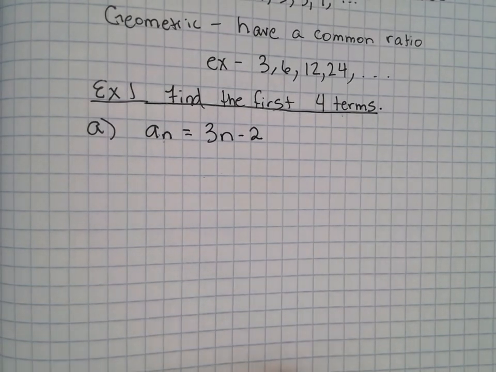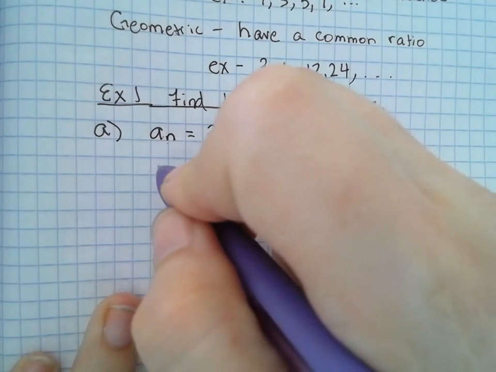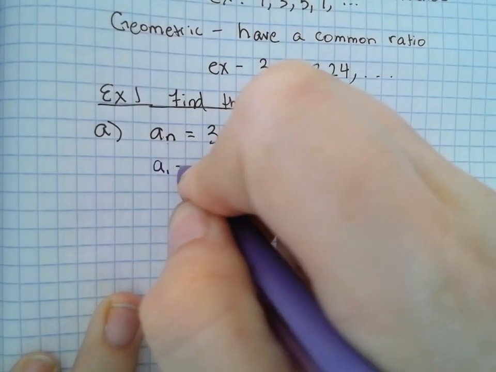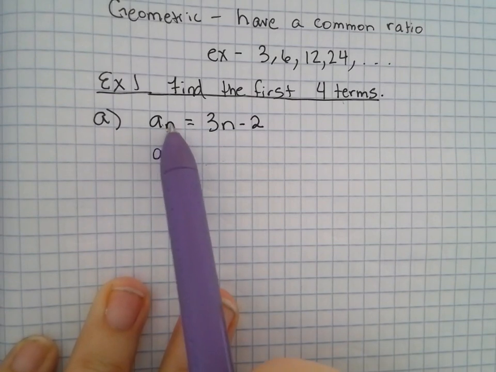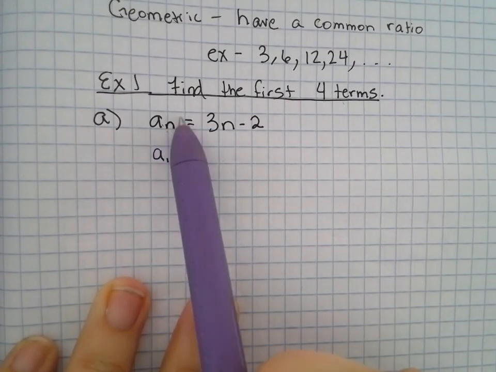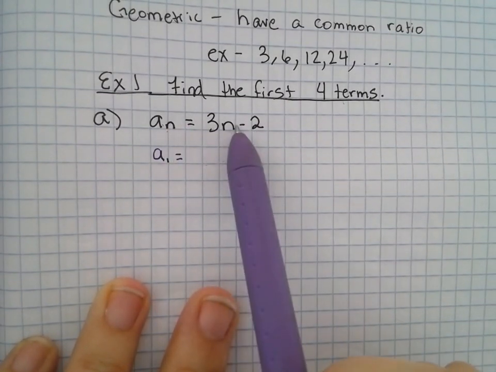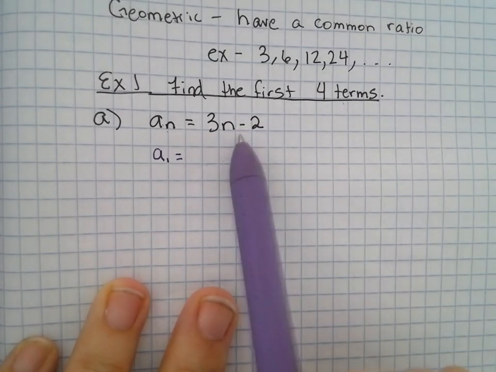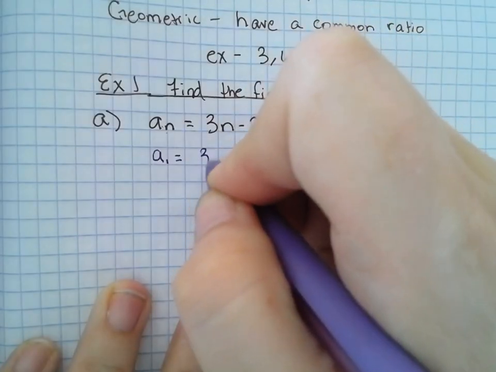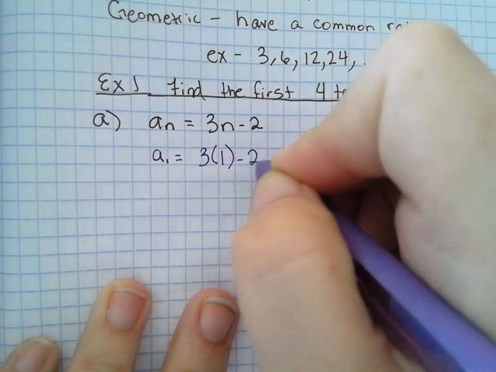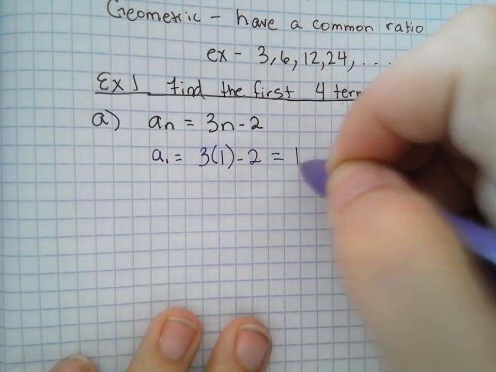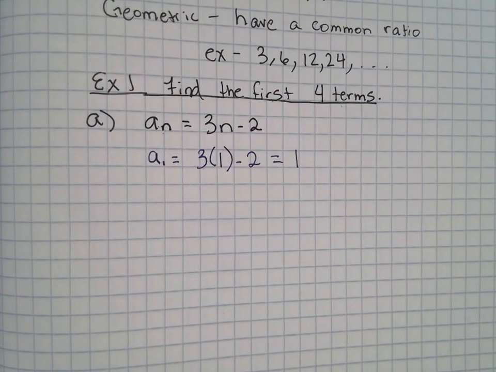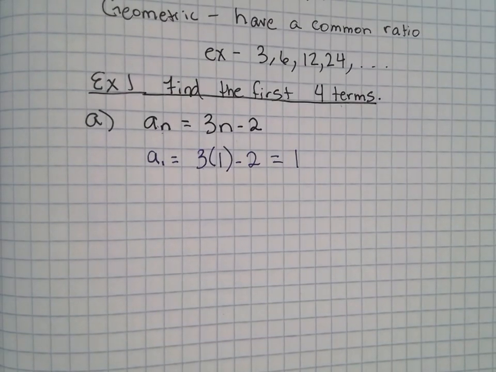All right, well, let's find a sub 1, meaning the first term. So what did I replace n with? 1. Well, in the actual equation, replace n with a 1. 3 times 1, the first term, minus 2. What is a sub 1? 1, right? 3 times 1 is 3. Minus 2 gives you a 1. So there's my first term.